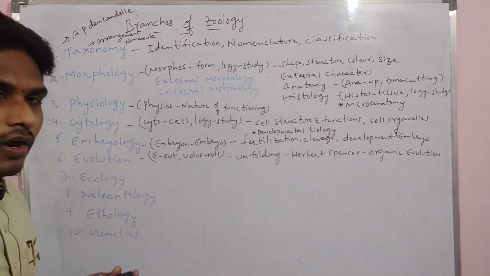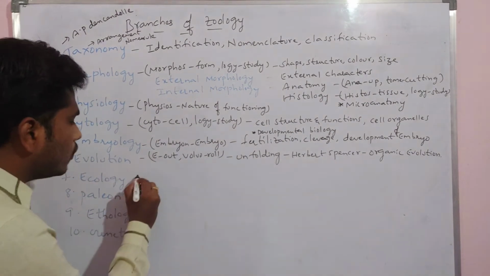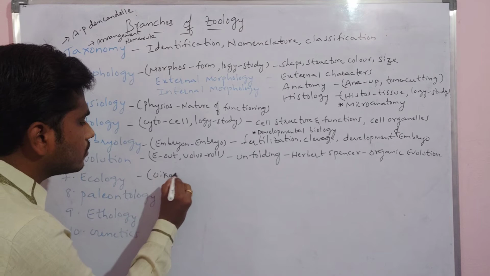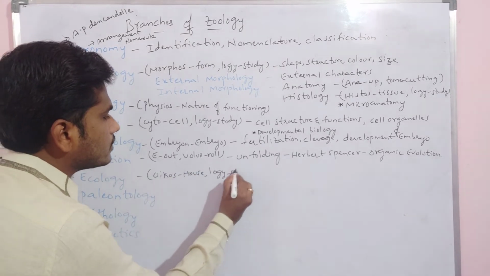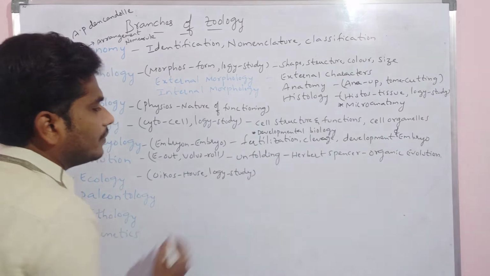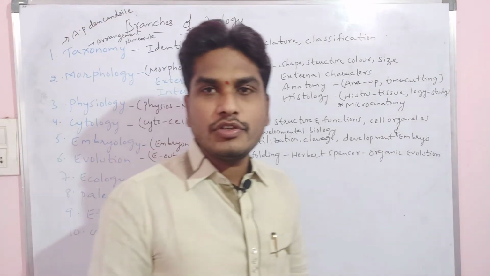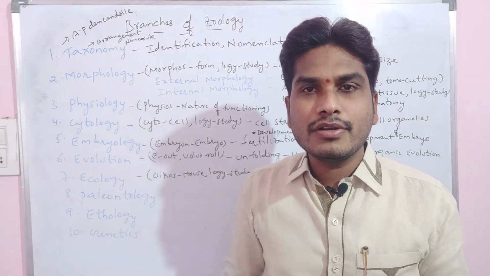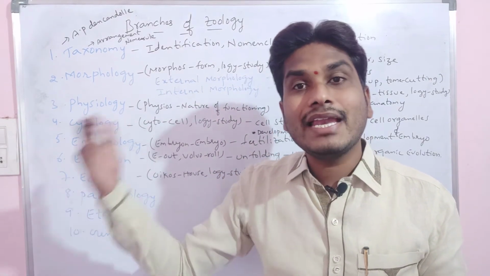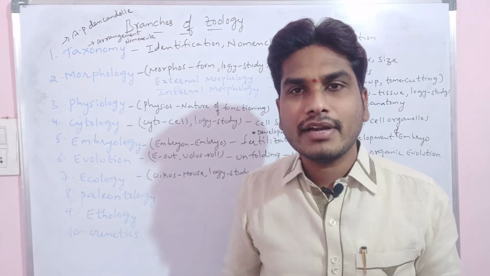Then next, ecology. In ecology, oikos indicates house, and logi means study. That means ecology is a branch of science which deals with the study of organisms in relation with other organisms and their environment. That means abiotic and biotic factors, all these things.